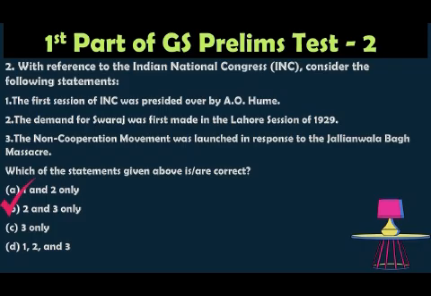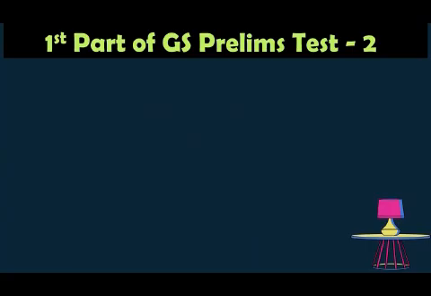The demand for Swaraj was first made in the Lahore session of 1929. The non-cooperation movement was launched in response to the Jallianwala Bagh massacre. And the first session of INC was presided over by W.C. Banerjee, not A.O. Hume. Hence, statement 1 is incorrect. So the other two statements are correct. So the option is 2 and 3 only.